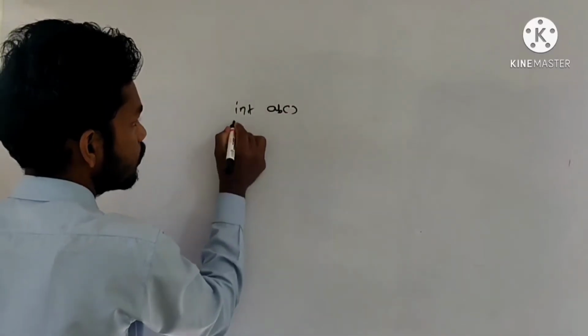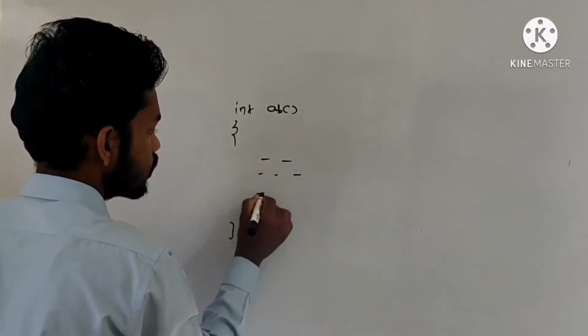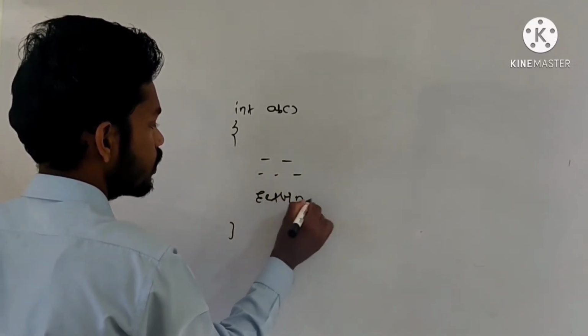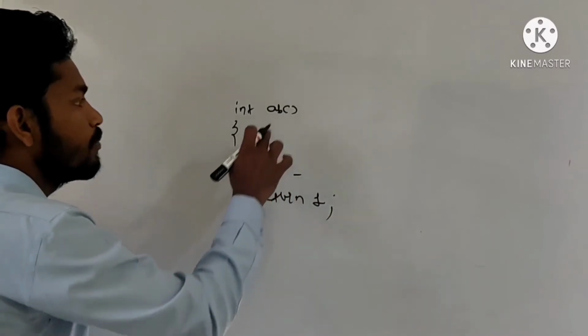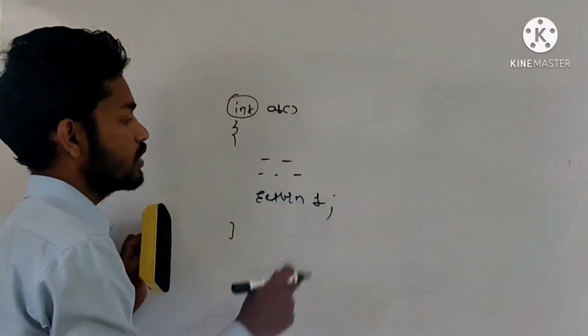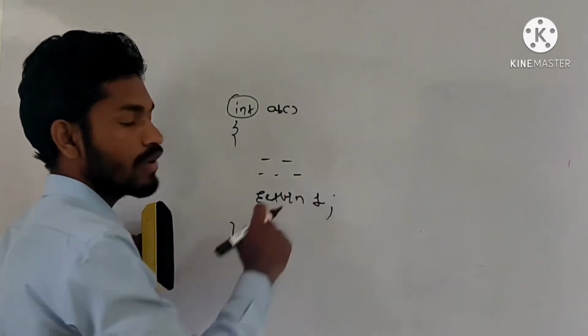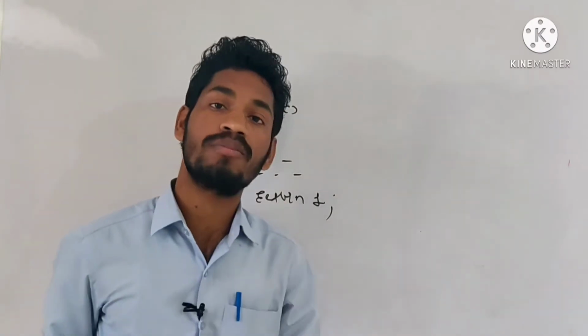Suppose an integer function ab is there. After doing certain operations, if you write return 1, it means the return type of the function is integer. At the end, the function is returning the value 1. Like that, what will the printf function return?